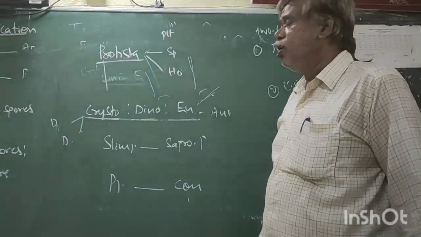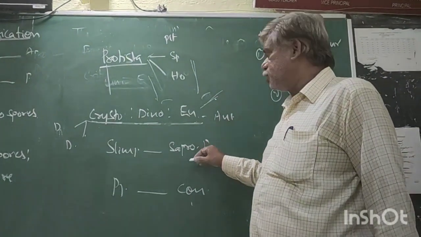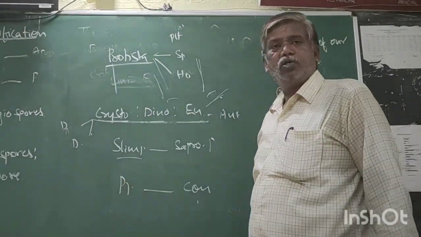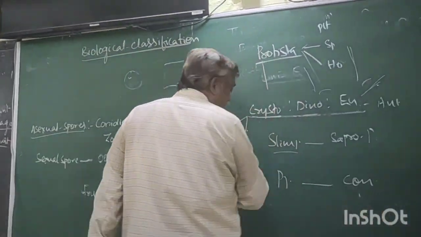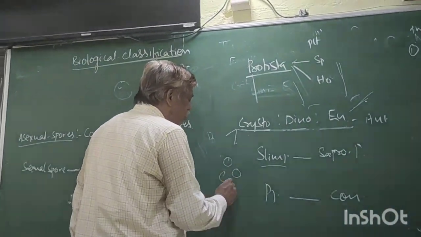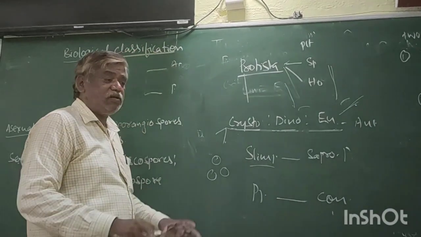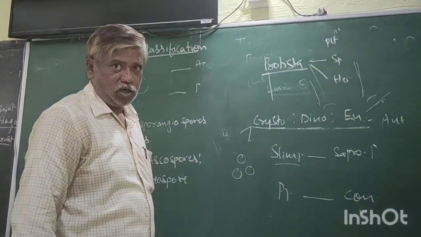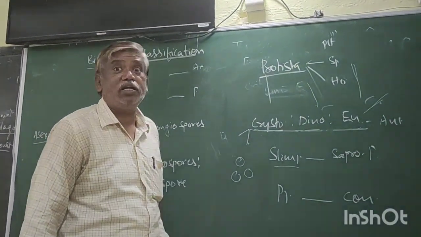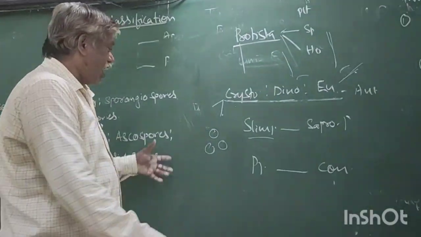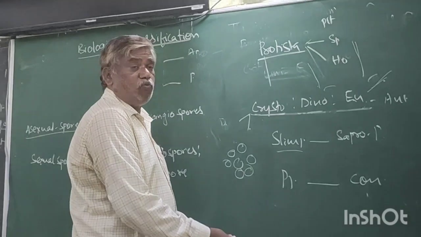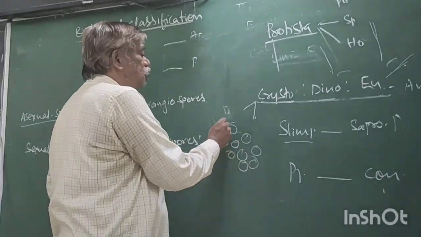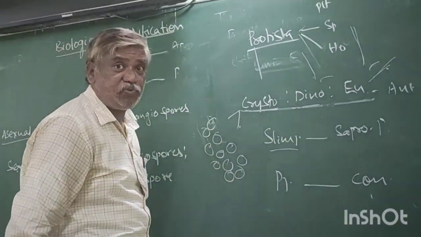Now, next one. What is this? Slime moulds. They are saprophytic protistans. These are unicellular aggregates, that means they live together. During favorable conditions, they aggregate and form a mass. This mass is called plasmodium, which grows and feeds.